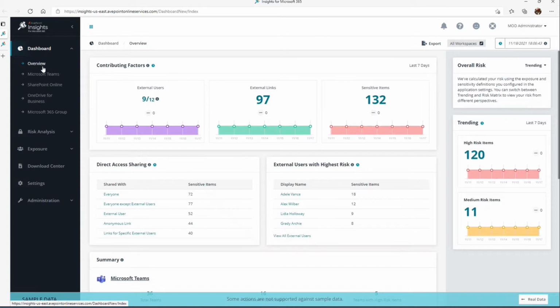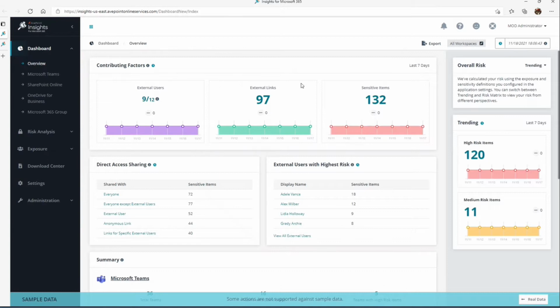So the overview, we're greeting the user with some vital, important information about collaboration within the tenant. We call these at the top contributing factors. Contributing factors of who are the external users within my tenant that have access to content. That's very important for an organization to understand.